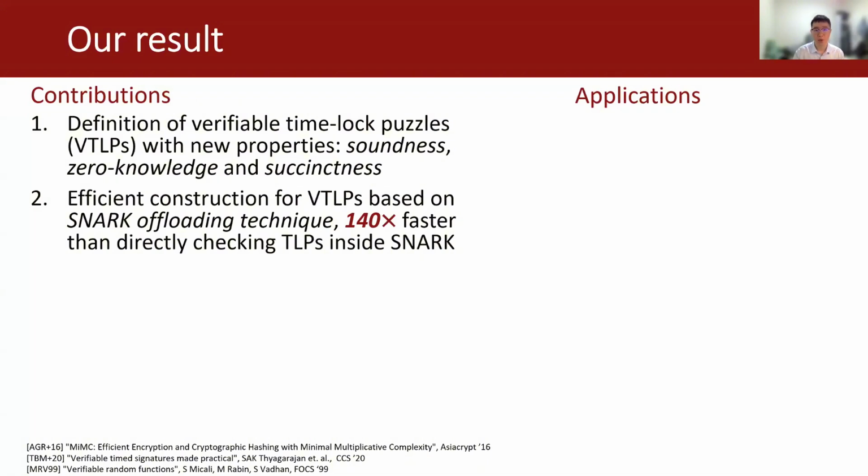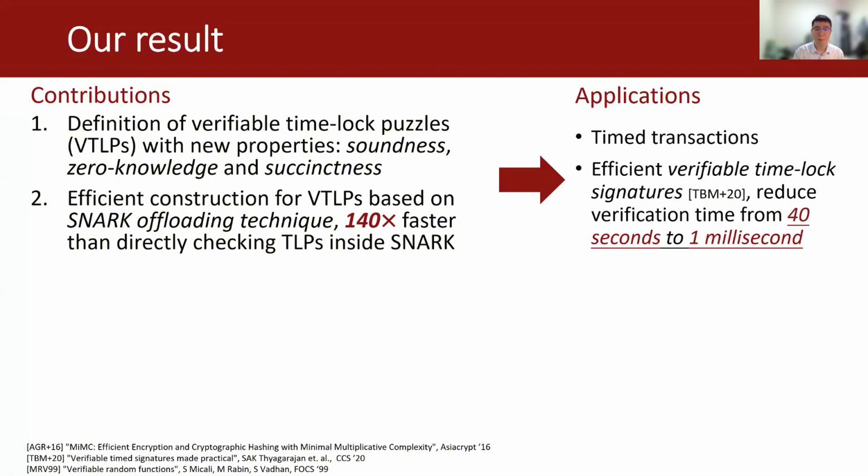And with this tool, we directly have applications for timed transactions, as we just discussed, and efficient verifiable time lock signatures. And in this case, we can reduce the verification time from 40 seconds to 1 millisecond.